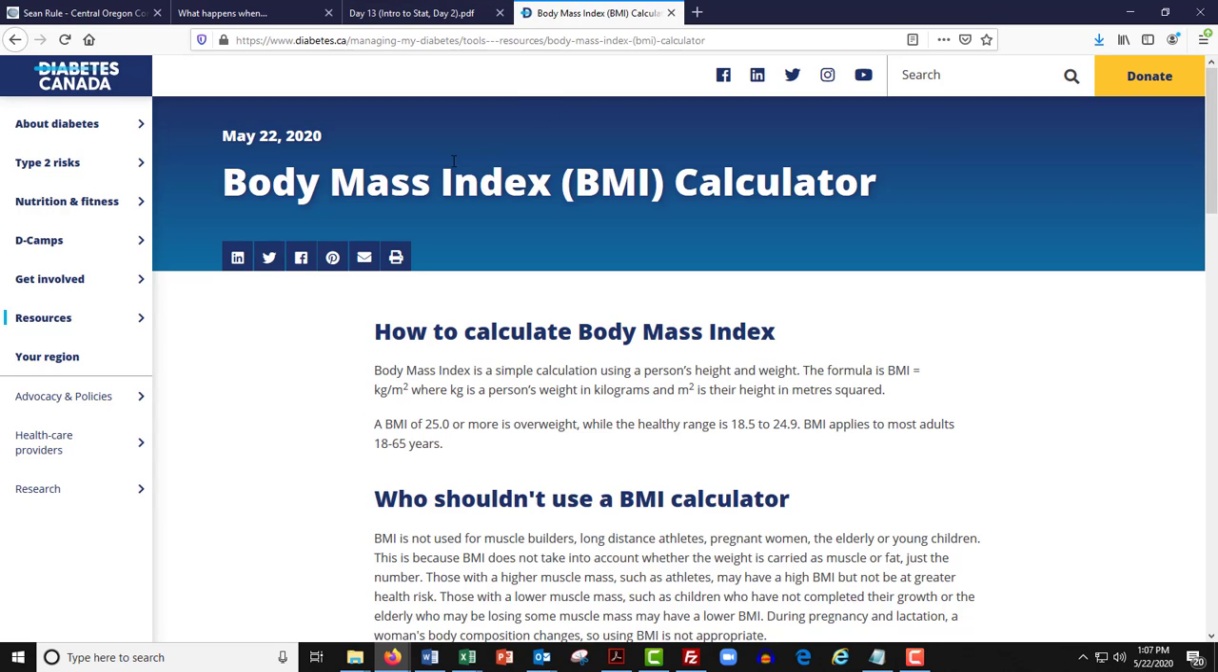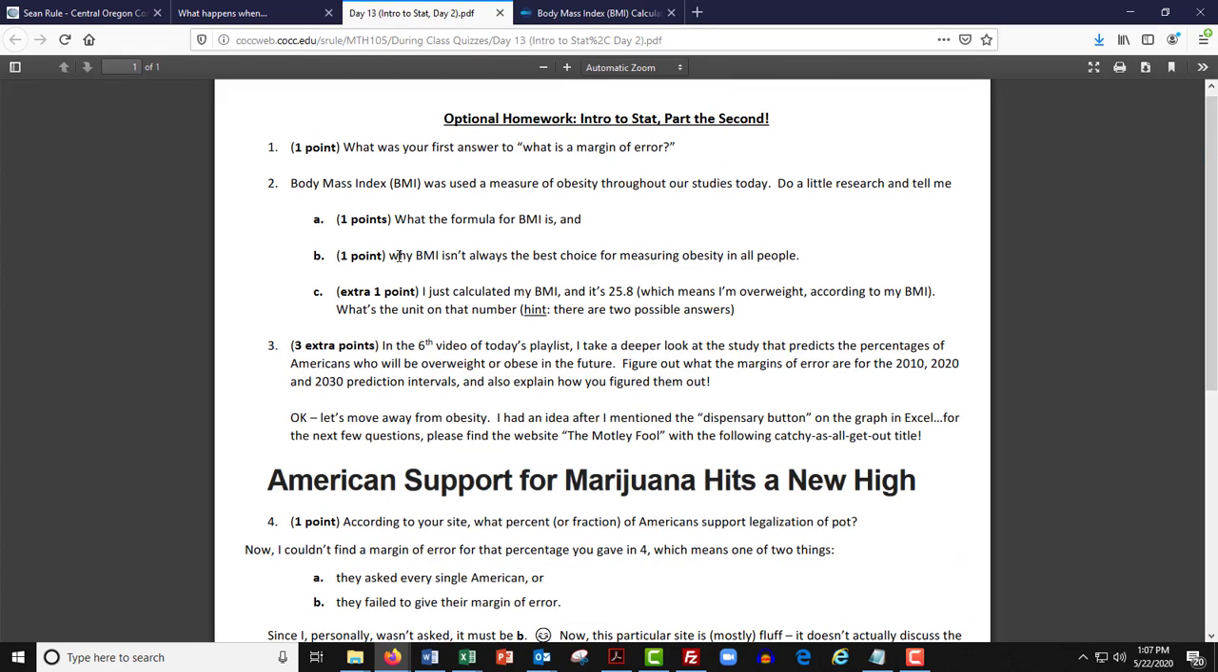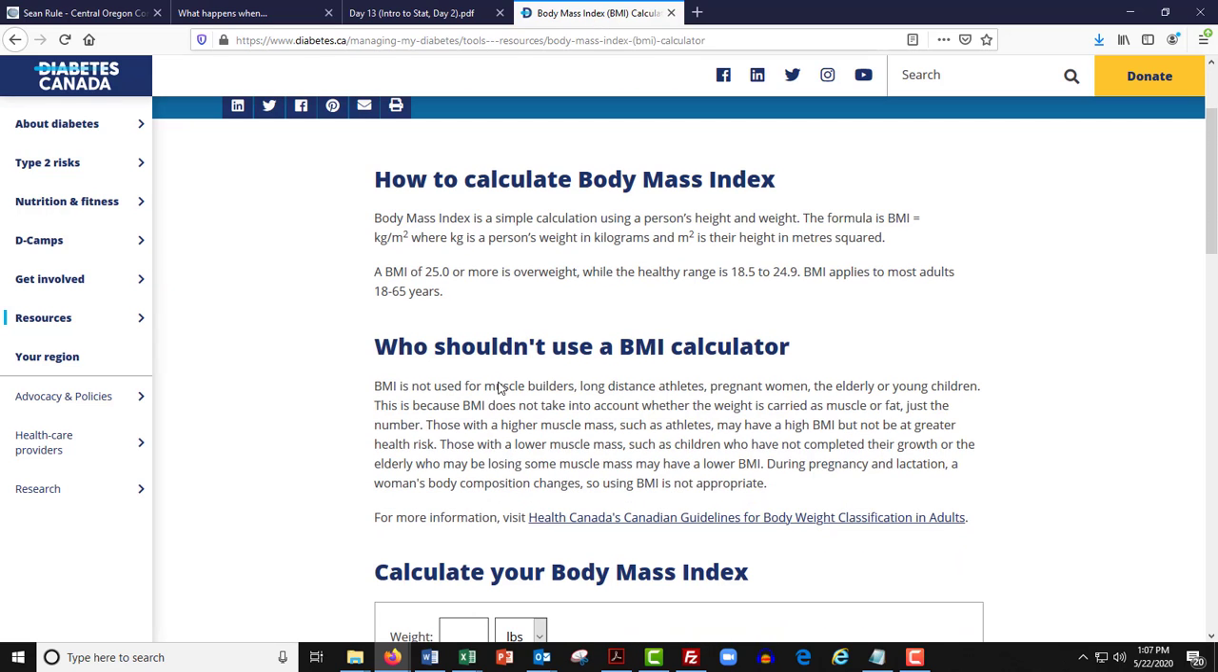It's been in the news recently, actually, with the president. Back to this. Why BMI isn't always the best choice for measuring obesity in all people. And down here, this is actually a great link, Diabetes Canada. BMI is not used for muscle builders, long-distance athletes, pregnant women, the elderly, or young children, which, I mean, if you take those out of the population, you've got about a third of the people left. The problem with BMI is the fact that it's got two measurements, your weight and your height. It does not tease out things like bone density or muscle mass or body surface area. Lots and lots of other measurements.